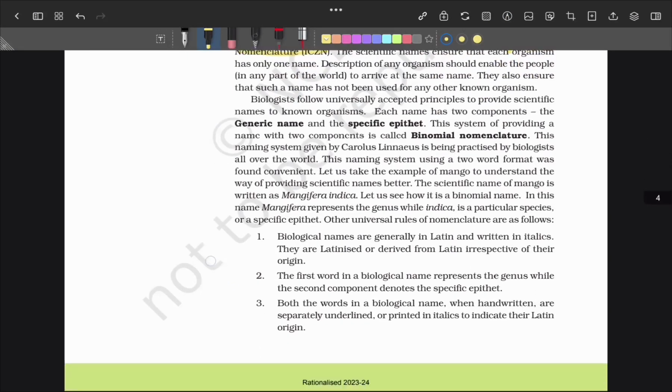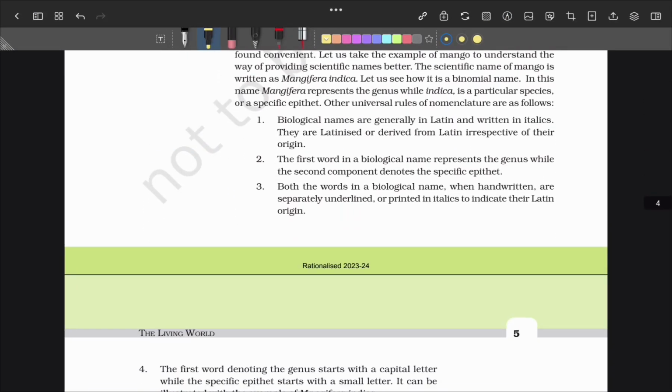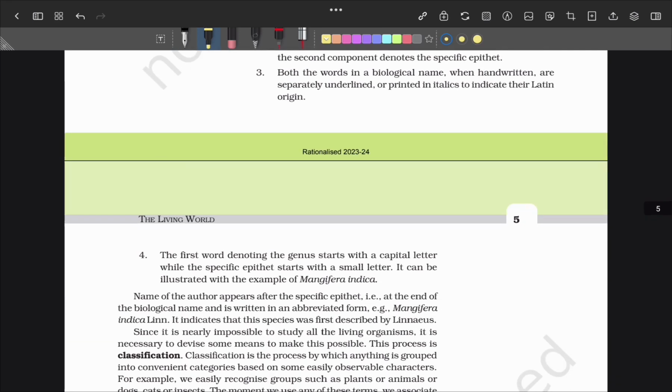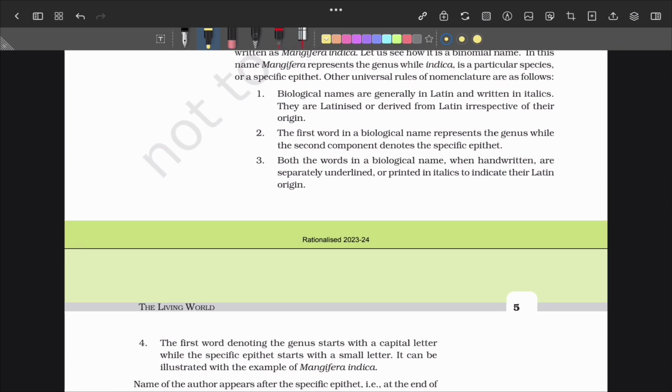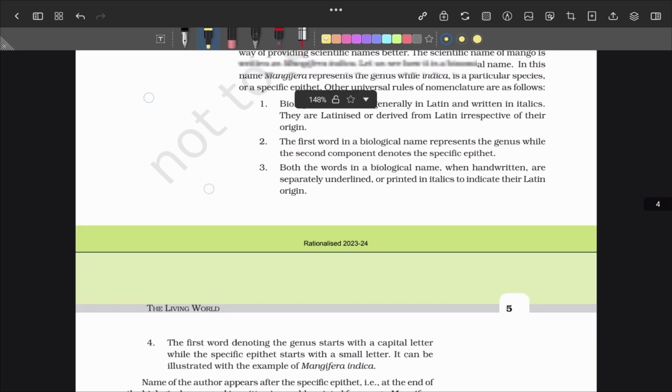Next, the rules are very important. We have 4 rules, so the question may have 4 options in which one of the rules will be incorrect. So we have to identify the wrong rule from the 4 given options. It's one of the important facts.